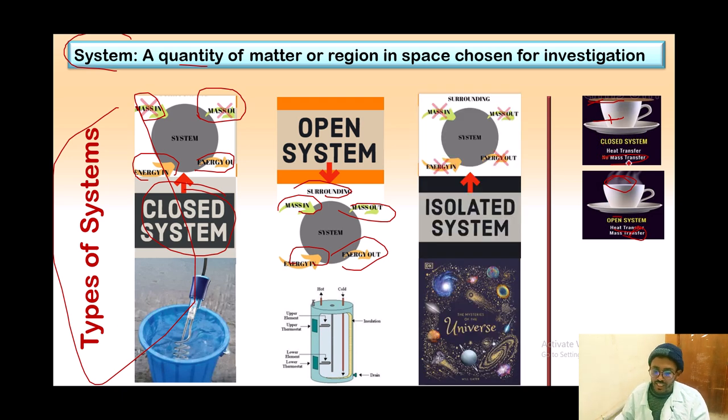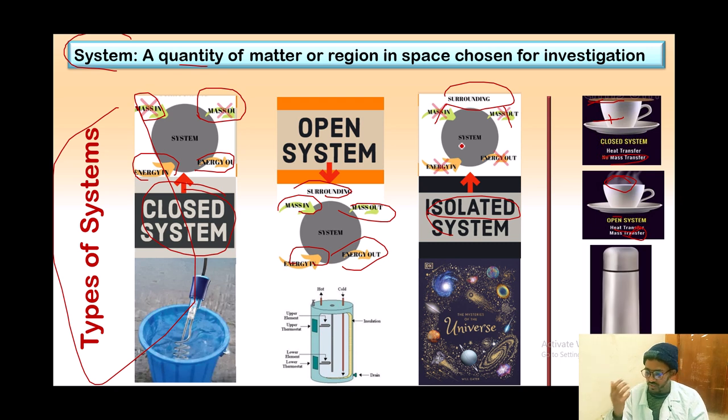And the third one is isolated system. In this, there is surrounding, but there is no mass in, no mass out, no energy in, no energy out. So we can say it is isolated from the environment. As you can see here, there is no heat transfer, there is no mass transfer. So we call this isolated system.